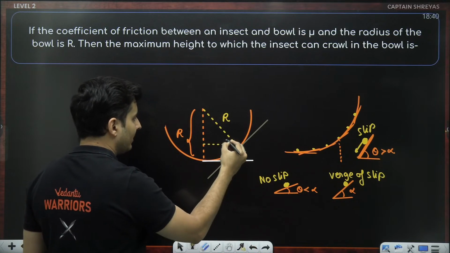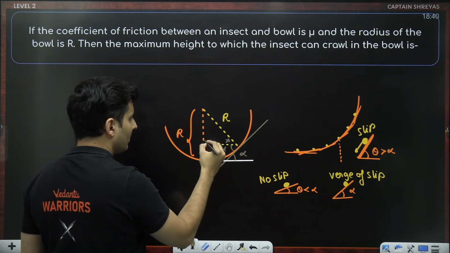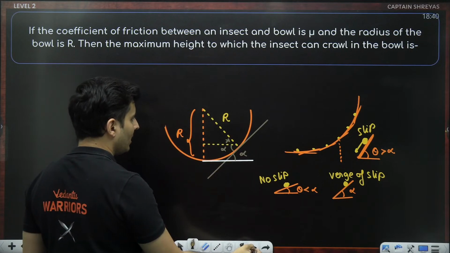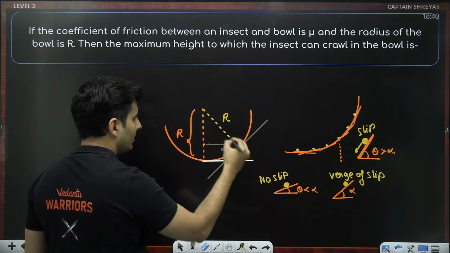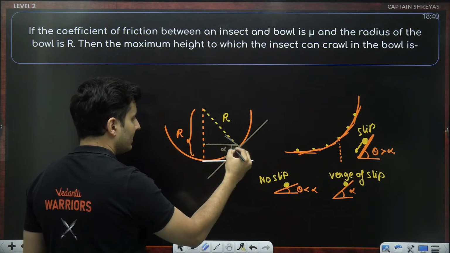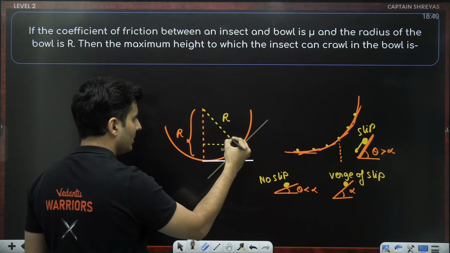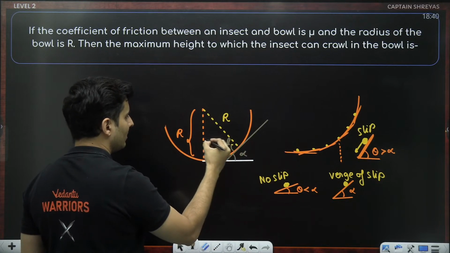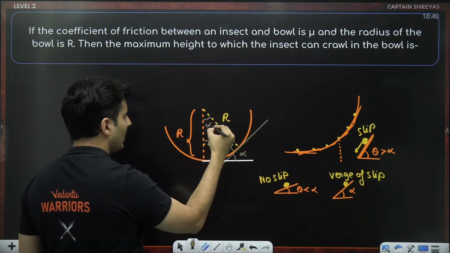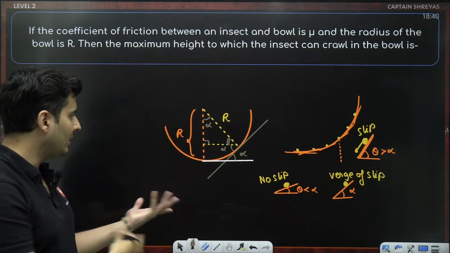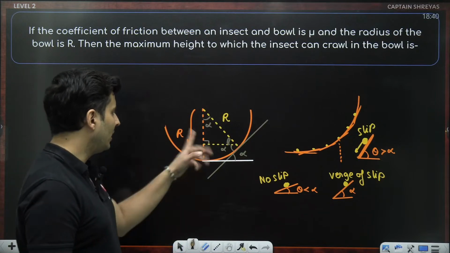If this is alpha, this is 90 minus alpha, this is 90, hence this is again alpha. Think about it. Here, this is perpendicular. So if this is alpha, this angle will be 90 minus alpha. Do you guys agree with it? Since this is 90 again, this will be alpha again. 90 minus alpha, alpha. Complementary of a complementary is that angle back again. So this is how I show it.